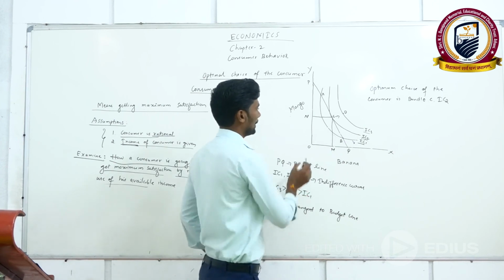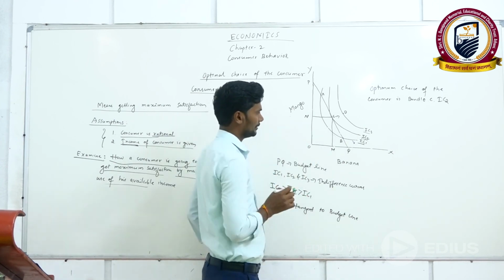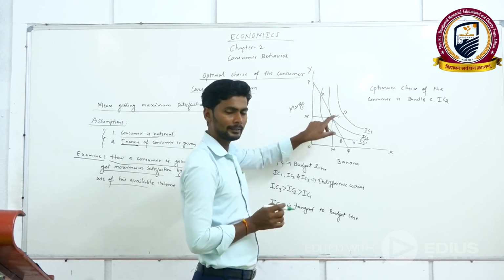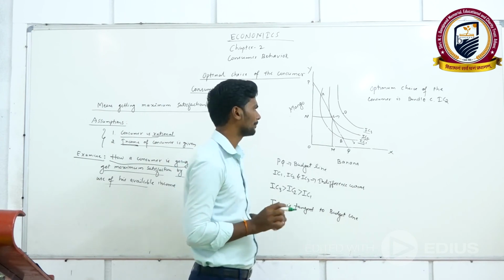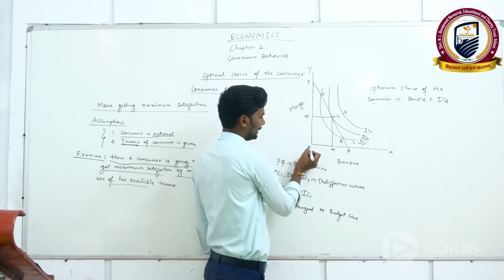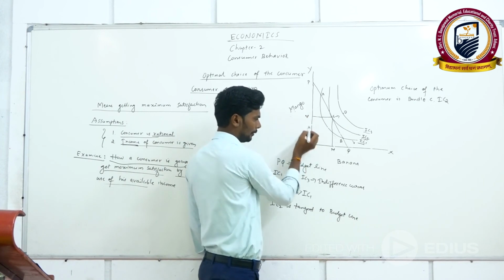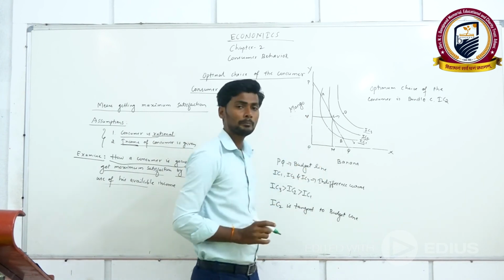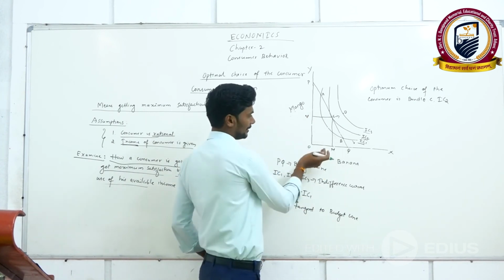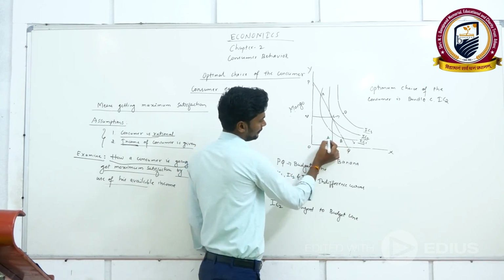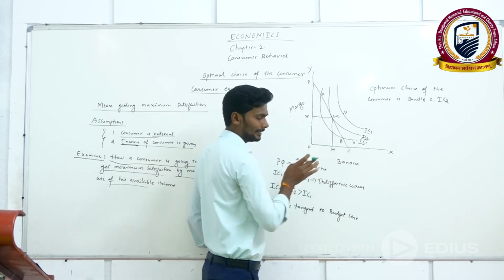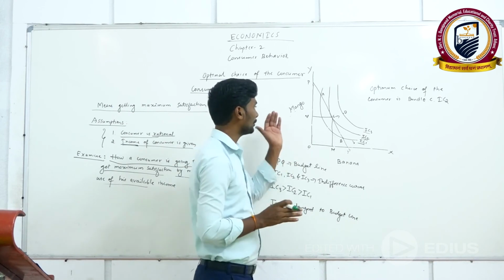If he purchases bundle C, he will get ON amount of mango and OM amount of banana. At the other points he will get less banana and less mango.